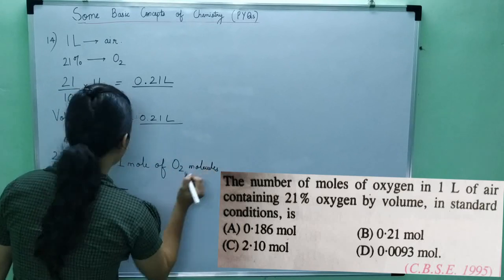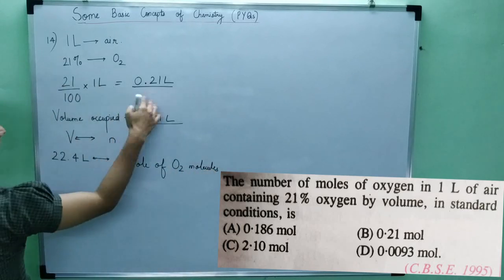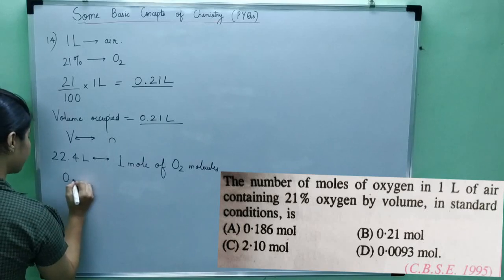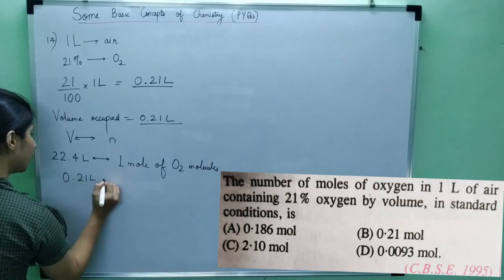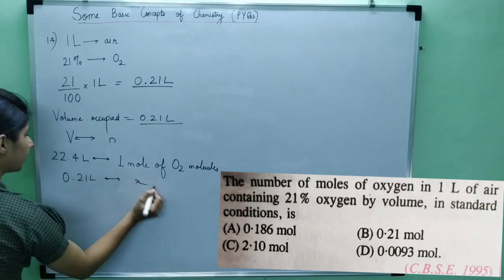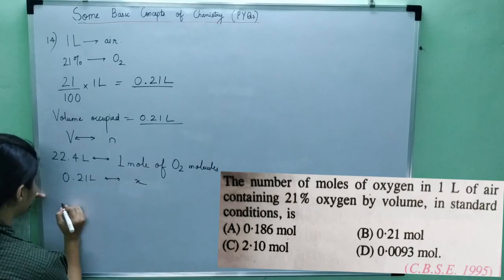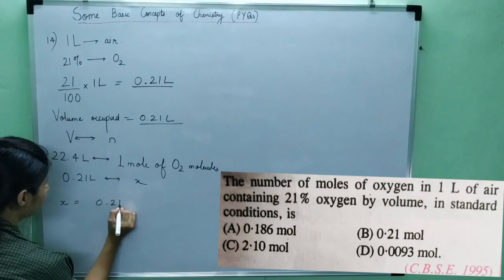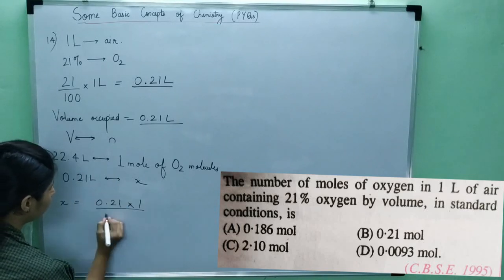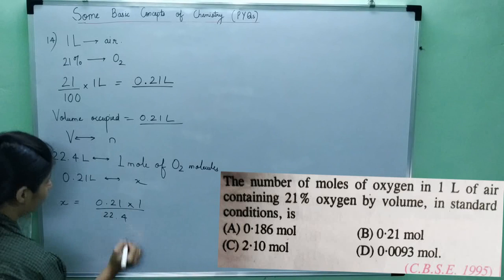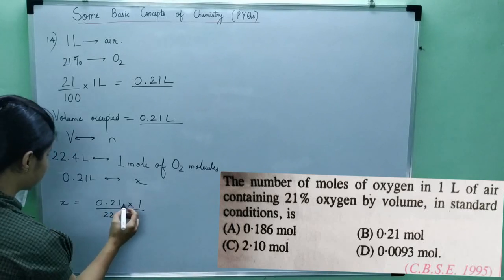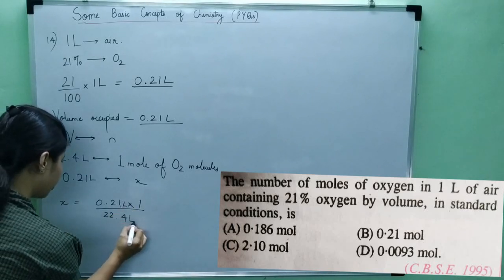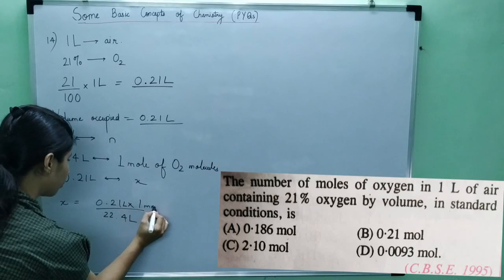Now what is asked? We are asked for 0.21 liters. So how much will 0.21 liters occupy? We have to find the value of x. So x will be, cross multiplying, 0.21 into 1 upon 22.4. Just solve for the value of x. 0.21 is liters, 22.4 is liters, 1 is mole.